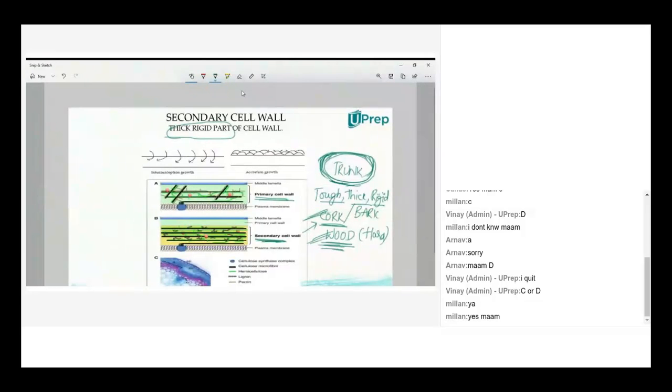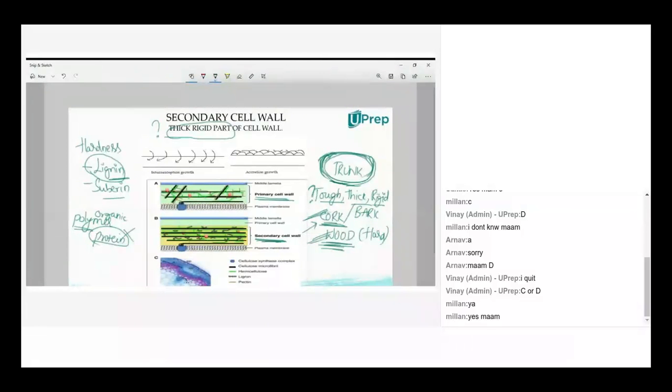Now comes the question how this became very thick and very tough. Lignin. Lignin is nothing but an organic polymer. Lignin is not a protein. This is a different question they'll ask repeatedly. Lignin is not a protein. Even suberin is also not a protein. Lignin is a polymer, especially organic polymer. What are organic polymers? It is not a protein. It is an organic polymer.